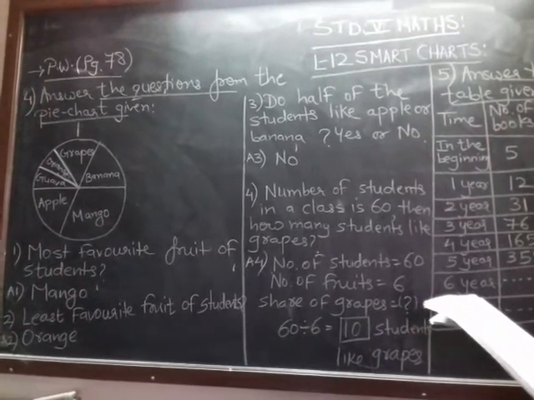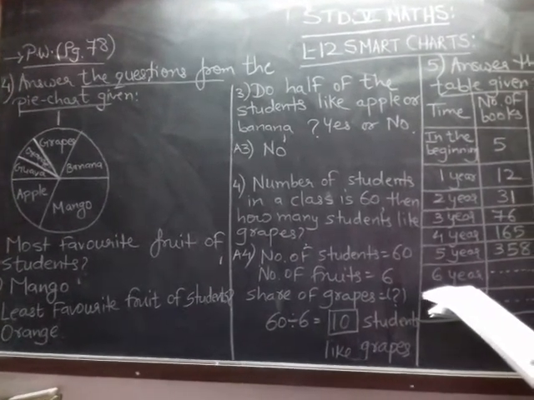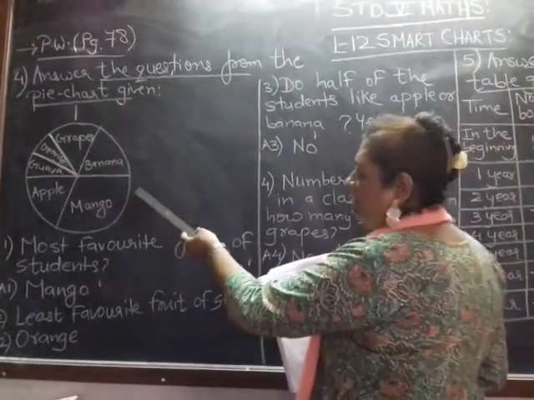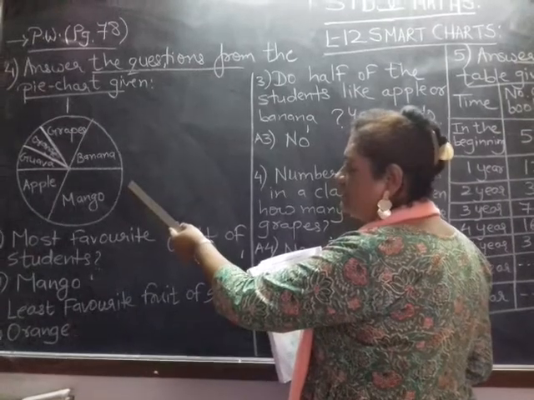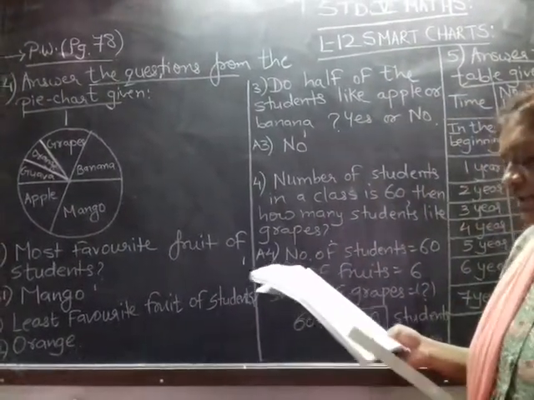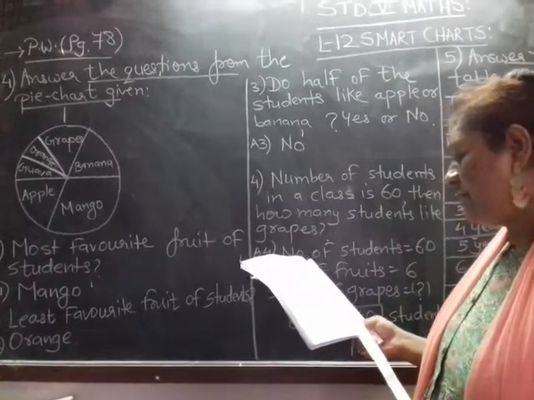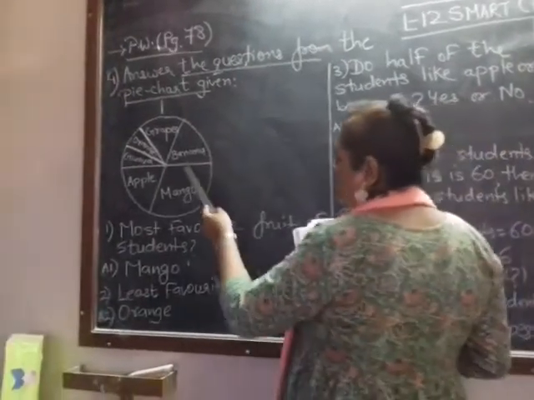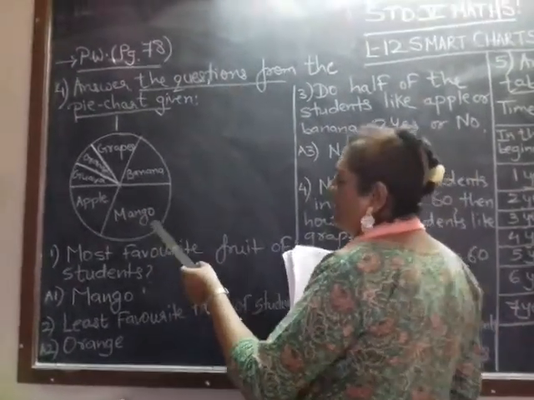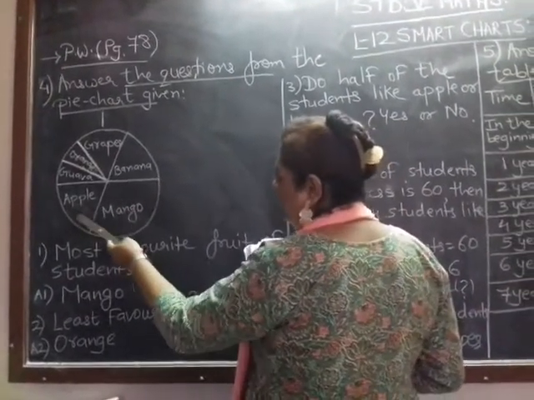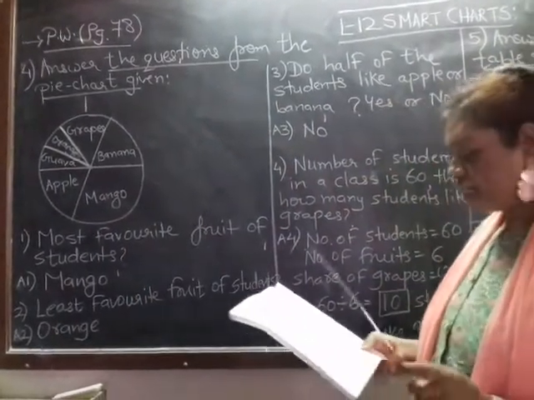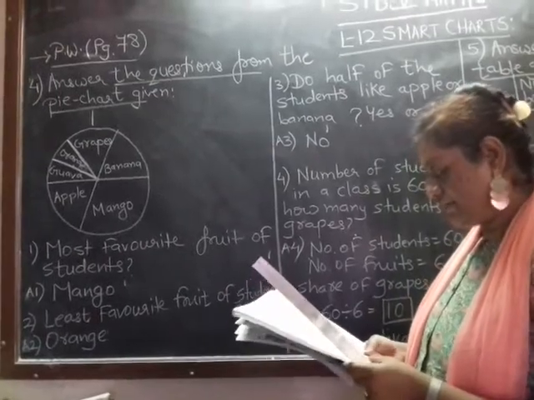Details of favorite fruit of students of a classroom is shown in the following pie chart. Now you remember very well that when information is given in the form of a circle, it is a pie chart. Answer the questions on its basis. Now you can see there are total 6 fruits as 6 divisions are done in a pie chart: banana, mango, apple, guava, orange and grapes. Right? Now I begin with the question and answers here.